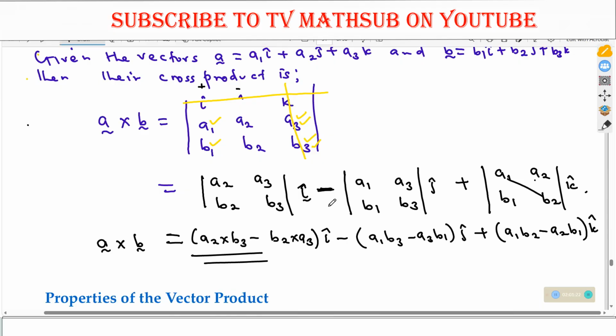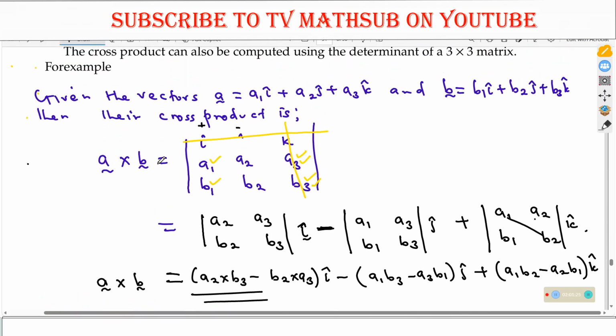So I hope the procedures are clear. If I need A cross B, these ones must always be I, J, and K. That is their position. Don't interchange. These ones correspond to this, and these ones correspond to the components of B.